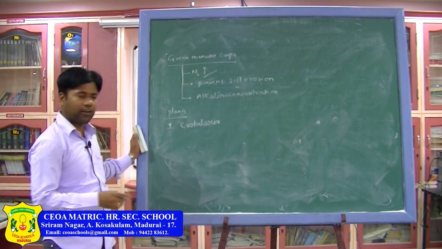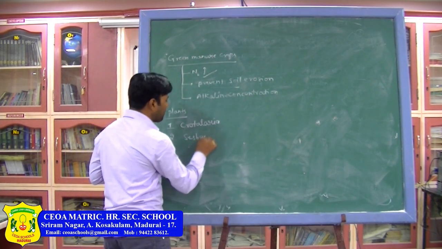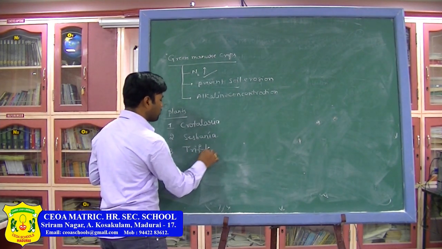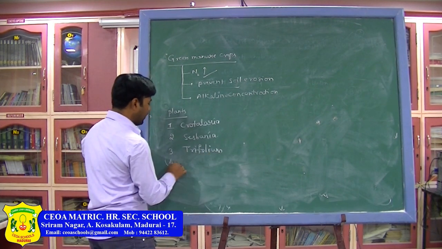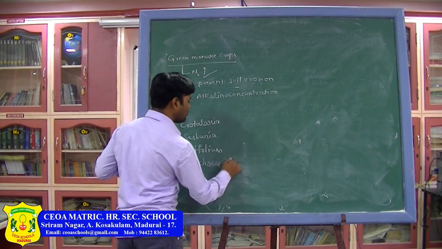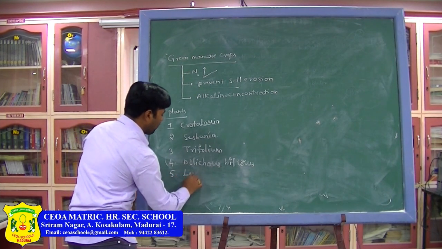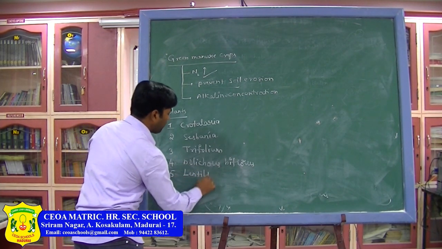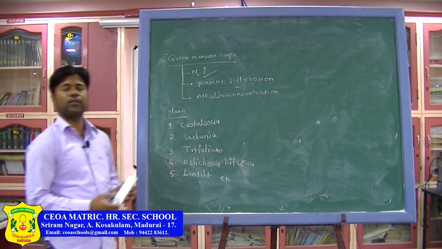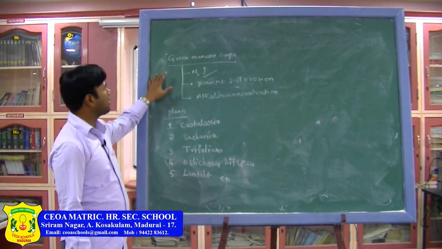Crotalaria gentiana, okay, sun hemp, usually we call it sun hemp. Then Sesbania, next Trifolium, next Dolichos biflorus, next lentil, etc. So, many of the plants or trees we can see, but some of the important plants, examples I have given under the green manure crops.